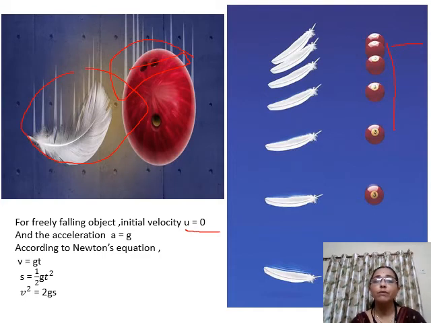So during free fall, the frictional force of the air opposes the motion of the object, and the buoyant force also acts on that object. Because of that buoyant force, some of the objects take a longer time, or they reach the ground faster.